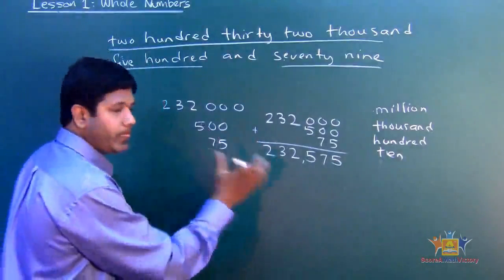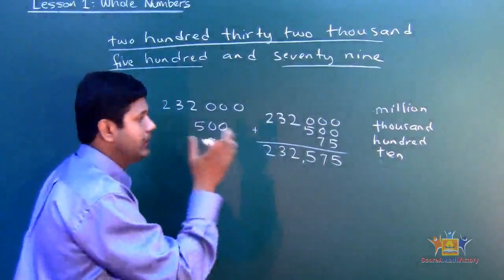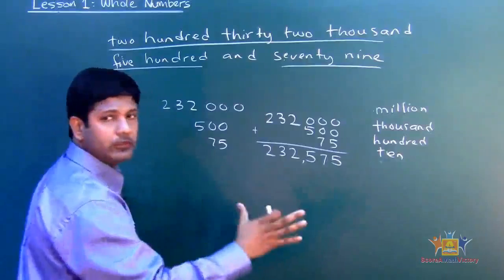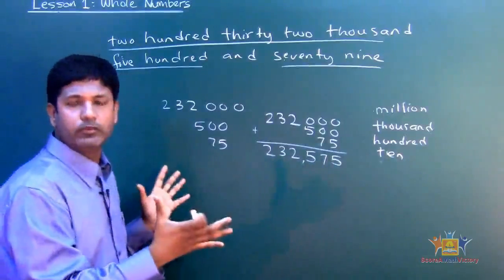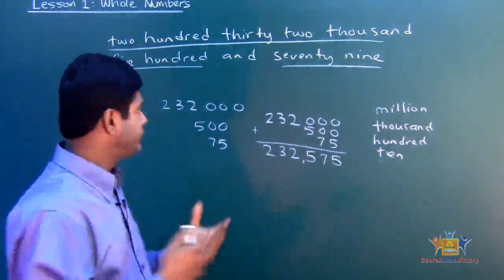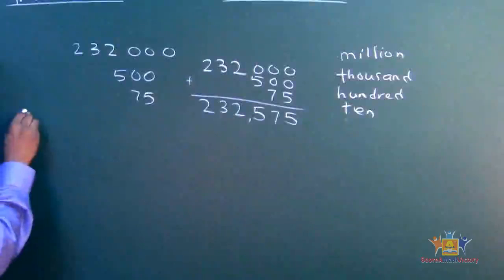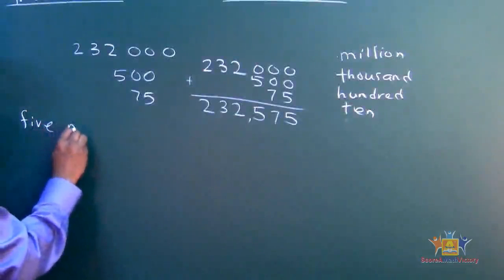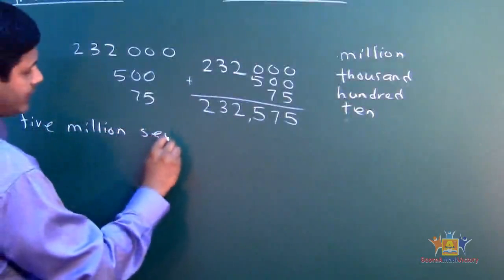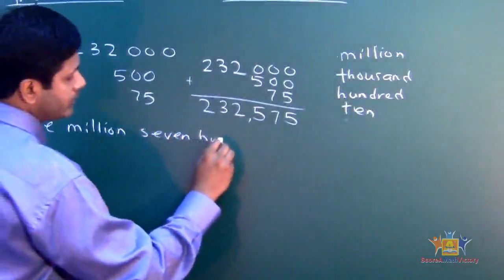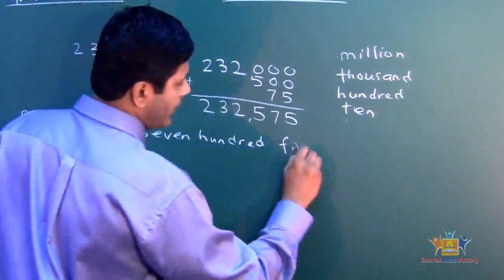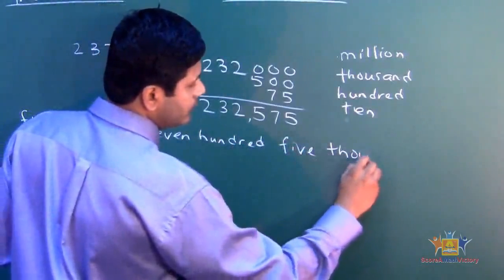Okay? So using this breakdown method, you should have no problem, alright? Even if I give you such a long number expressed in words, you should be able to do it. Okay, let's do another one. Let's say, for example, I give you 5 million, 705,630.